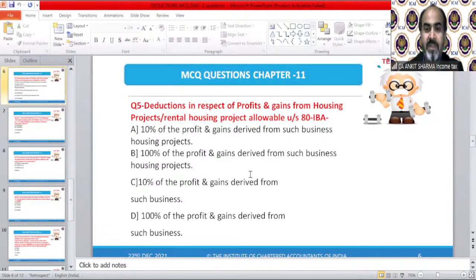Question number 5. Somebody has given the correct answer. Namita is saying D. I guess Narendra is also saying D. Janki Bhatt is saying D. Read it carefully. Please read it carefully.